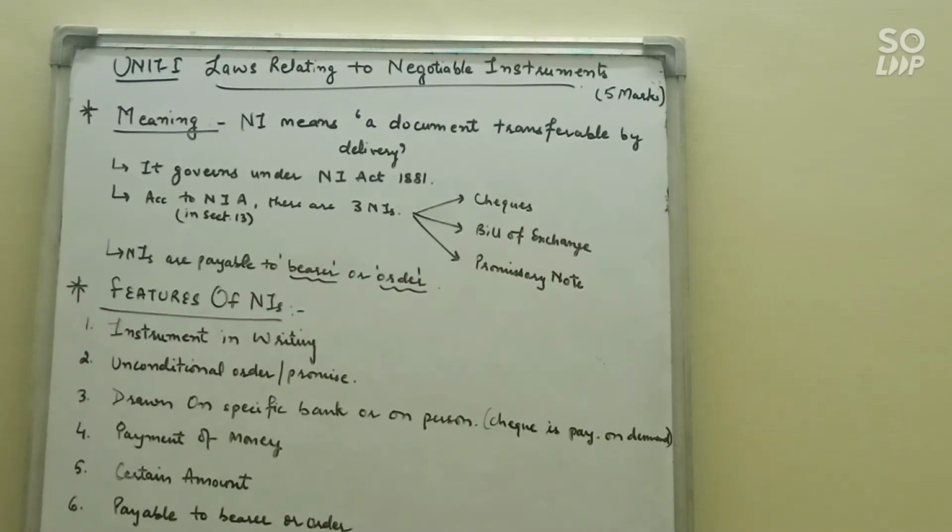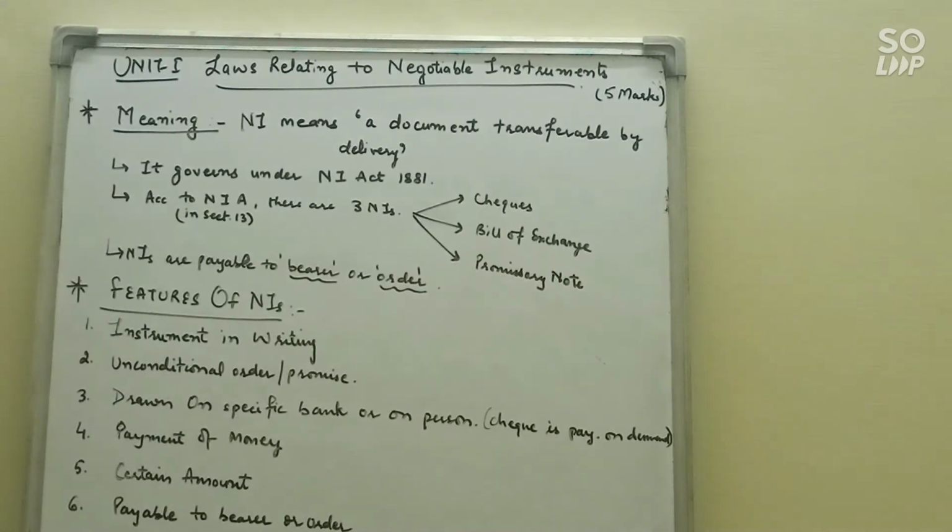Next is payment of money. We draw all these negotiable instruments for the payment of money. It means if I say that I promise to pay 2 kg of rice after 2 months, then in that case it is not a negotiable instrument.